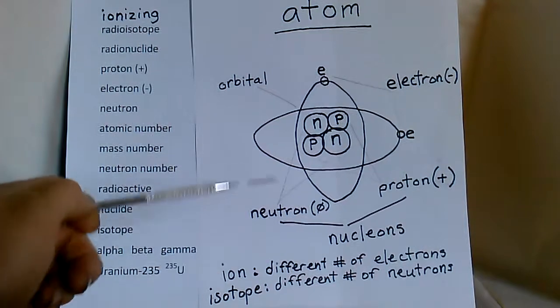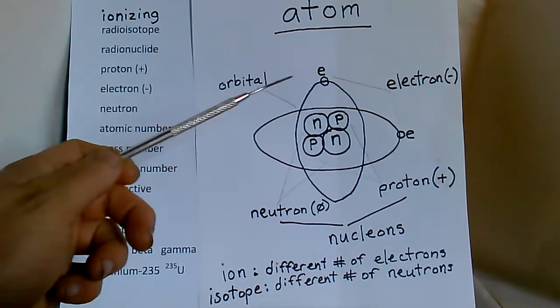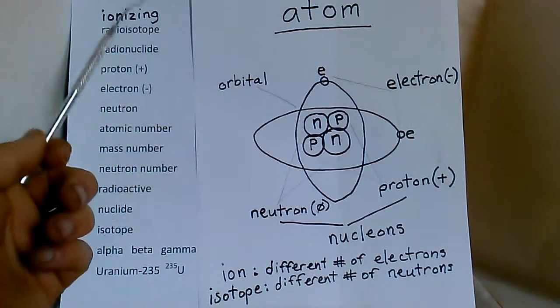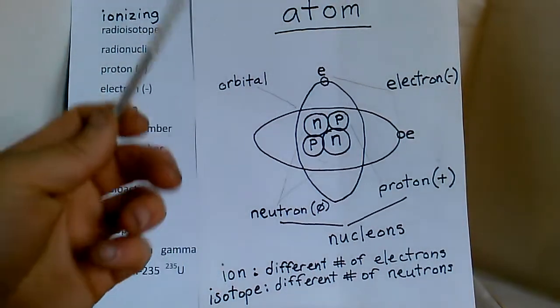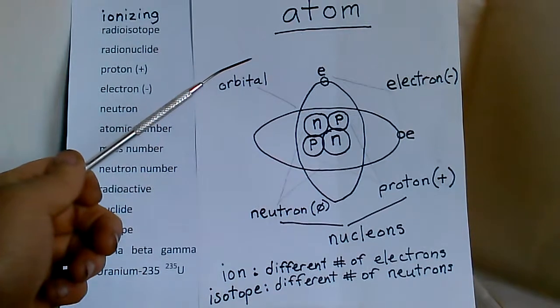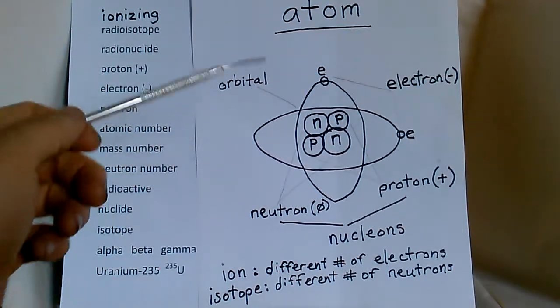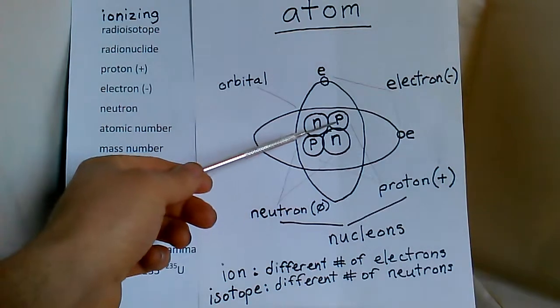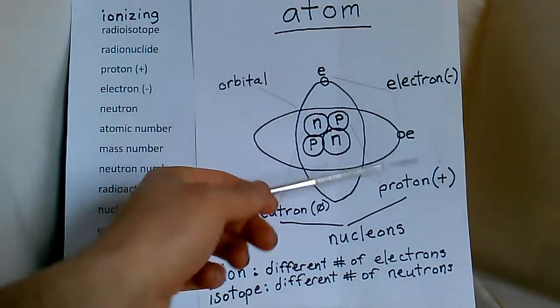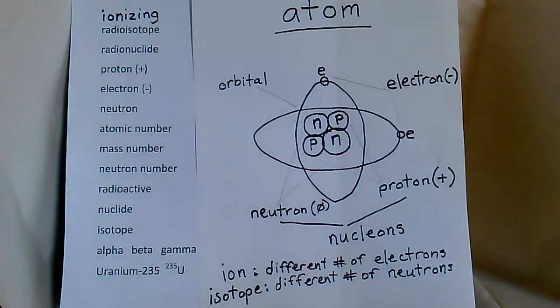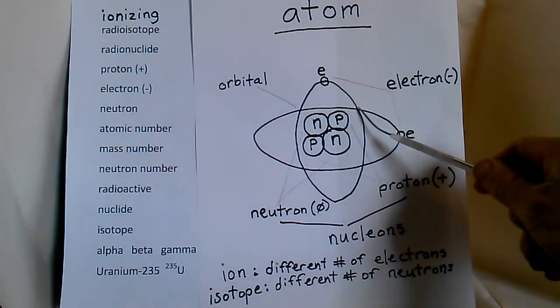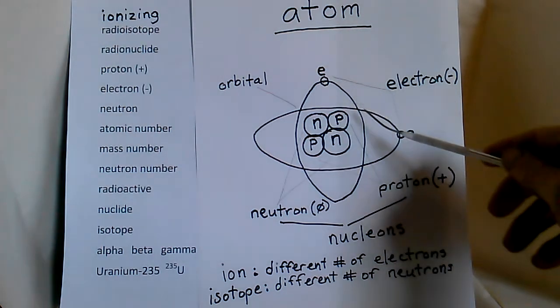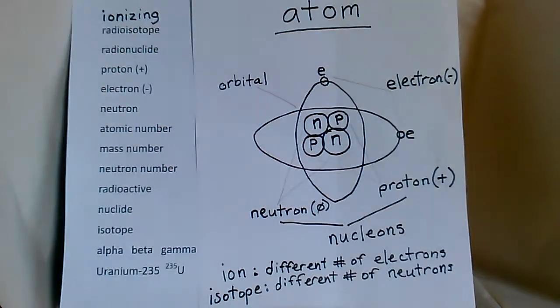Now, what an ion is, it's what happens when there's a different number of electrons. And what ionizing radiation can do is it can come in and knock out these electrons and make ions out of these atoms. Because when an atom is electrically neutral, when it has the same number of protons and electrons, and the charges of plus and minus balance out to zero, it's not an ion. It's when it has fewer electrons, like if it lost an electron, it would have a positive charge, or if it gained an electron, it would have a negative charge. And that's what our ions are.